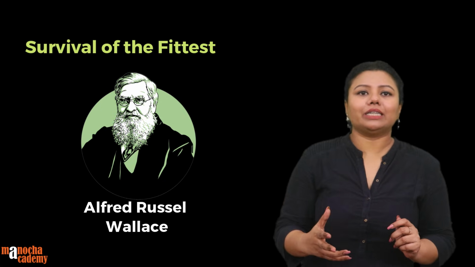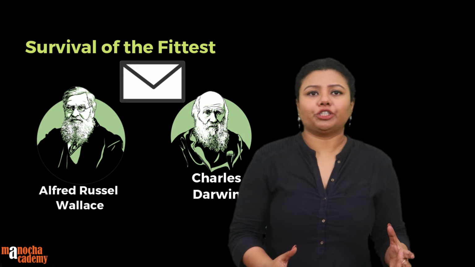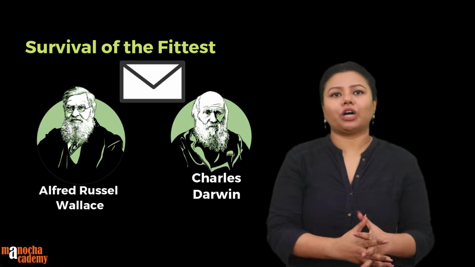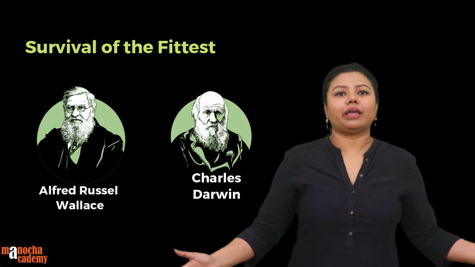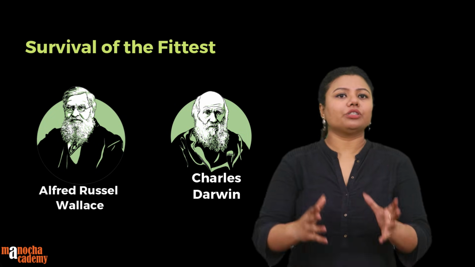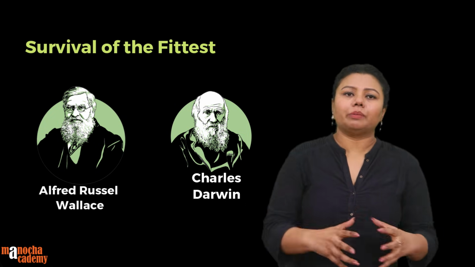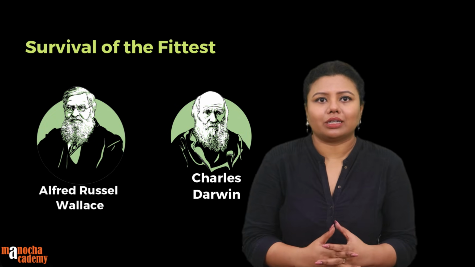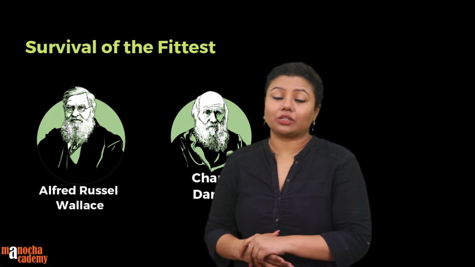So what Wallace did was, of course, Darwin was a much senior evolutionary biologist. Wallace wrote to Darwin and said that, sir, I have been working on this. This is my theory and these are my assumptions and these are my results. Darwin called Wallace and together they presented the theory. But of course, Darwin was a much well-known face at that point of time and his work overshadowed the work of Wallace.